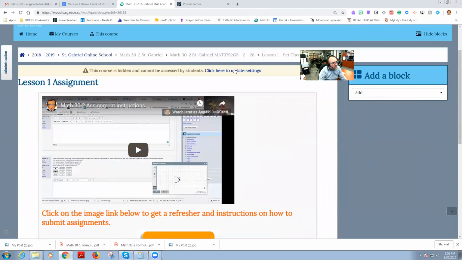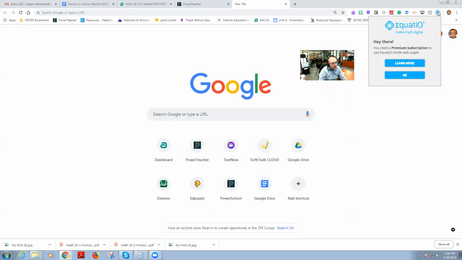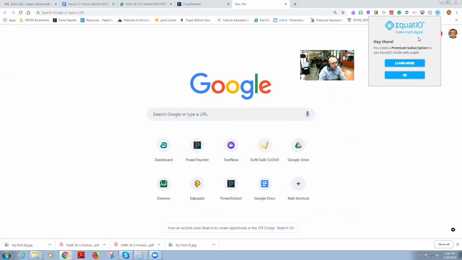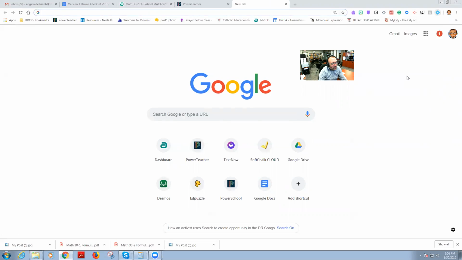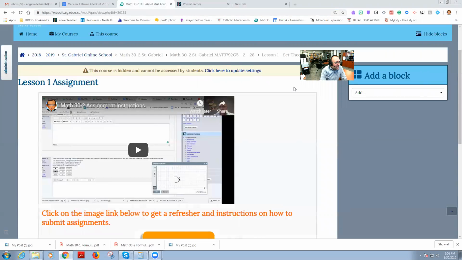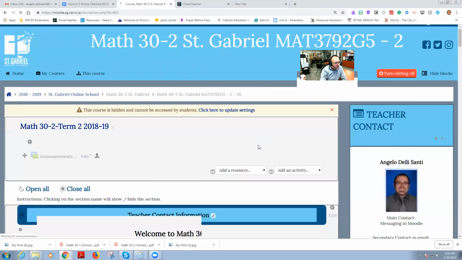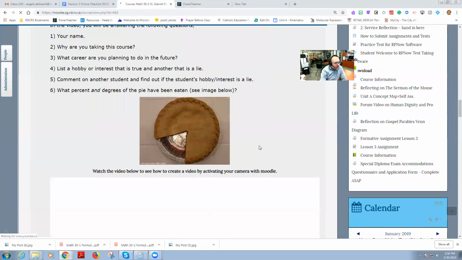If you want to use your Google Chrome account, you open up a Google Doc and click on this little Equatio, and press agree with what it was saying there. What's this? You need a premium subscription to learn more. I don't have the premium subscription, so you have to use the basic version. Regardless, once that's all done, when you go to the next section, it would be the same thing.